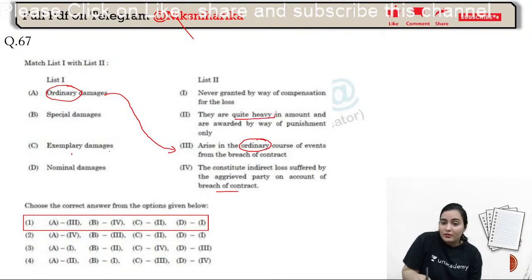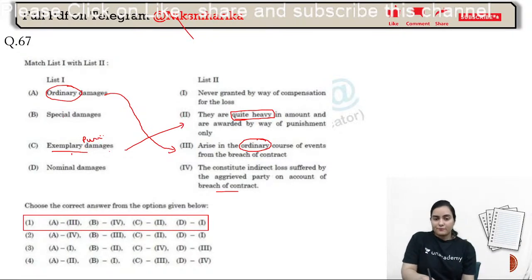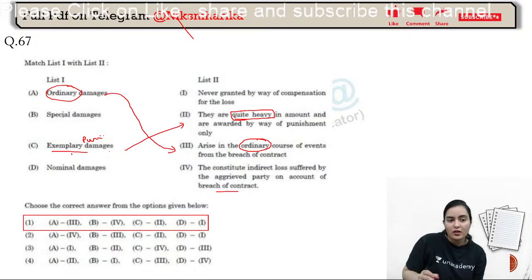They are quite heavy. Actually, exemplary damages are also known as punitive damages. If these damages occur in a contract, then the person who has committed this mistake or the person who has caused the damage will also get punishment. Okay, and nominal damages, I'm taking a simple example.